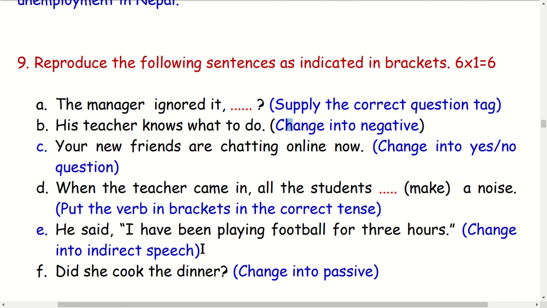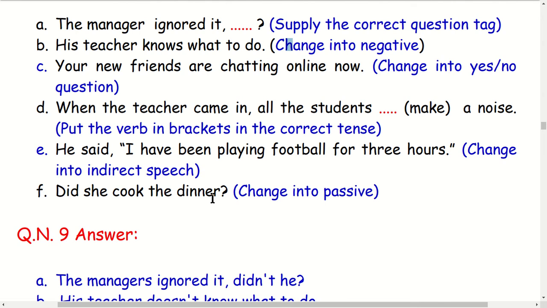Number F: Did she cook the dinner? Change into passive voice. There are 6 questions, A to F. Then how to write the answer here?